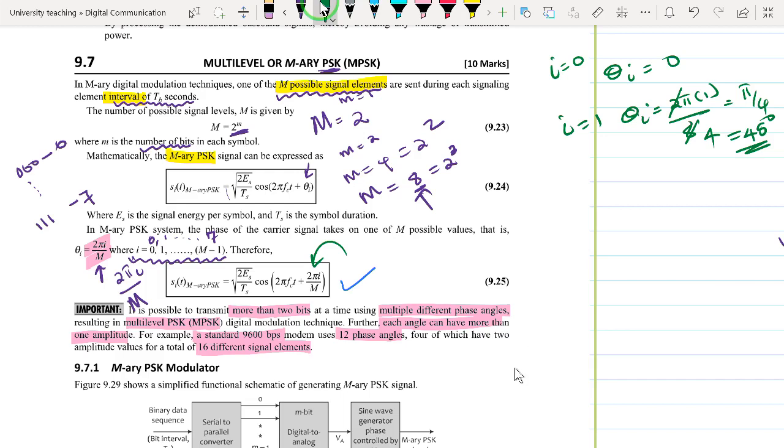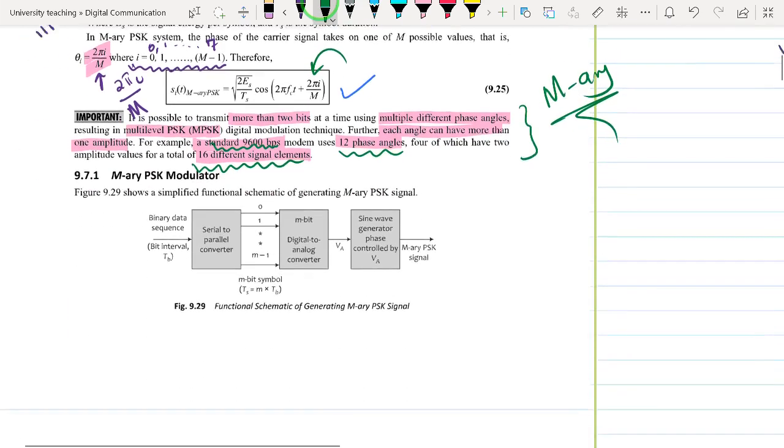And we actually see that one of the most common modems that transmits at 9600 BPS uses 12 phase angles, 4 of which have the same amplitude, and in total we are able to get 16 different signal elements. So PSK is a very significant modulation scheme, particularly when we are using M-ary with M more than 2 bits or more than 2 symbols.